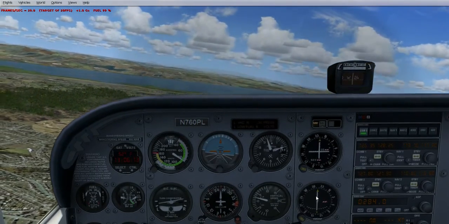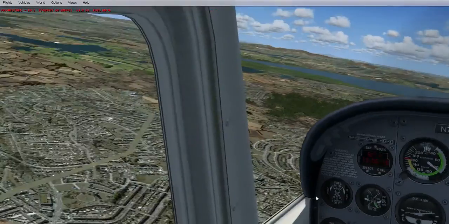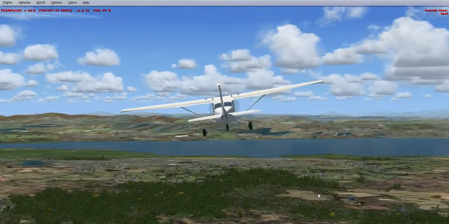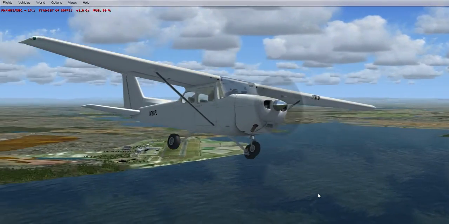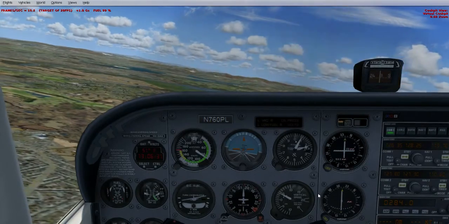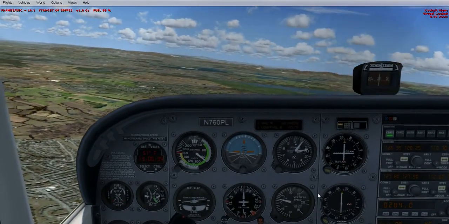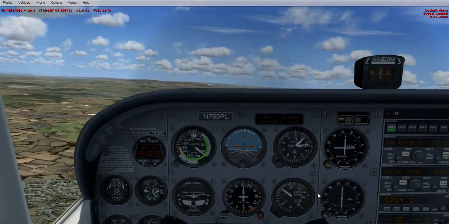We have been given information on landing. We have advised that we want to land. The airport should be just behind us, yes it is. I'm just going to turn the aircraft around a little bit. Keep the nose nice and level.